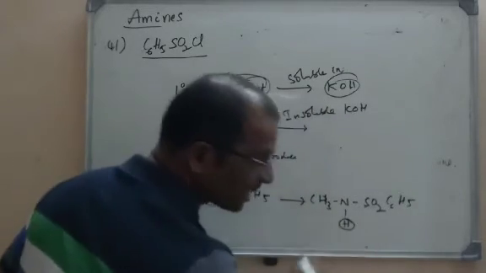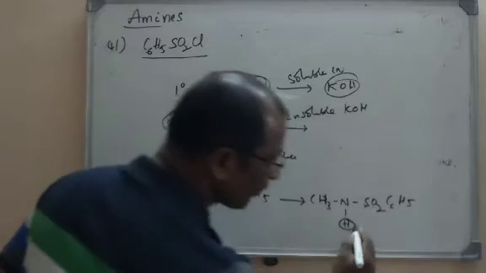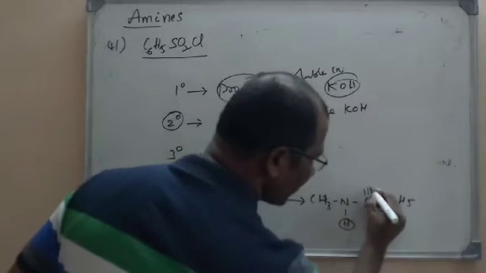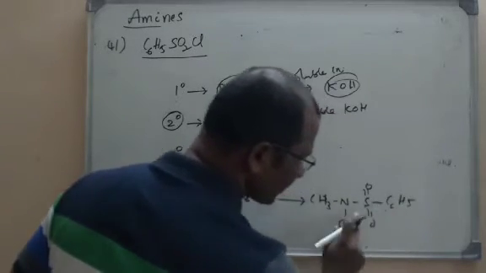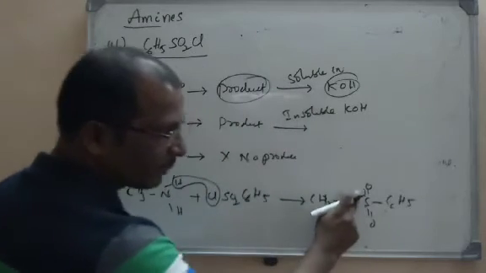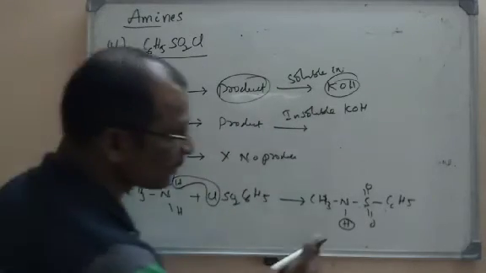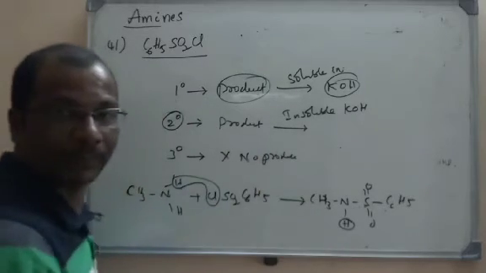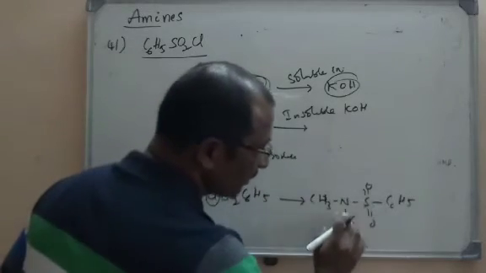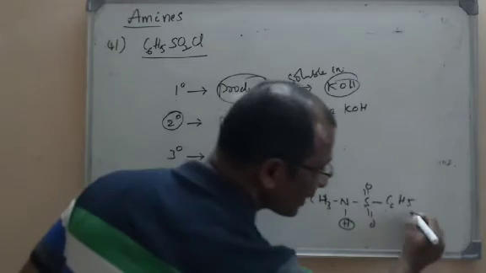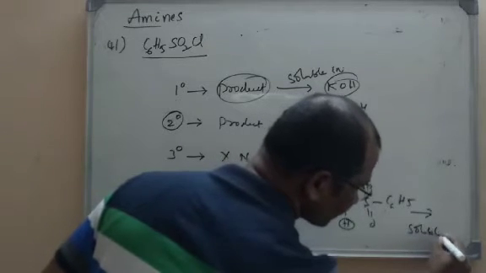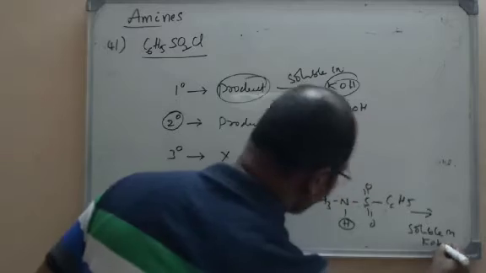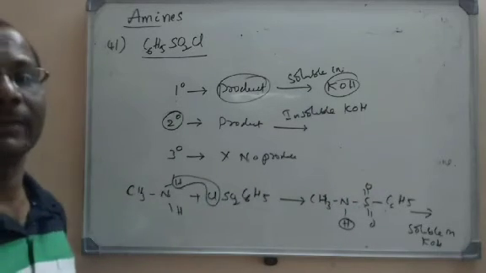This is called an acidic hydrogen. Why is it an acidic hydrogen? Already explained in theory. It is due to the polar group. Here S double bond O is a polar group, so this hydrogen has acidic character. It can be released in the form of a proton, so it is acidic. As it is acidic, it is soluble in KOH. So this is the reaction in case of a primary amine.